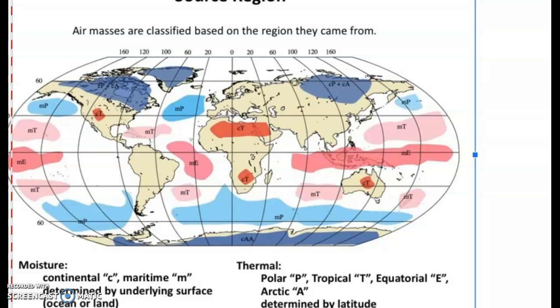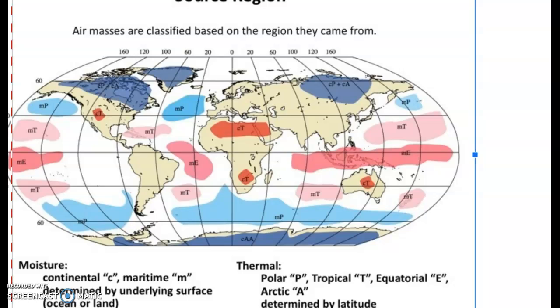mP is maritime polar. There's a lot of moisture because it's above water there, and it's polar, so it's really cold water. Continental is like inside on land. Maritime is ocean. If it's continental like Africa here, it's going to be continental, but the temperature is tropical weather, so it's continental tropical.